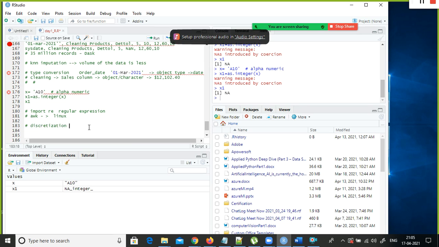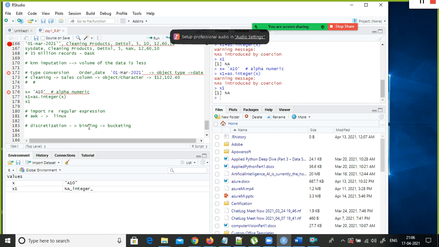And talking about the common data pre-processing tasks, what is discretization? It is nothing but binning, which is nothing but bucketing. Different people use different terminologies, right? Binning, bucketing. Say for example, you have an income column or salary column.